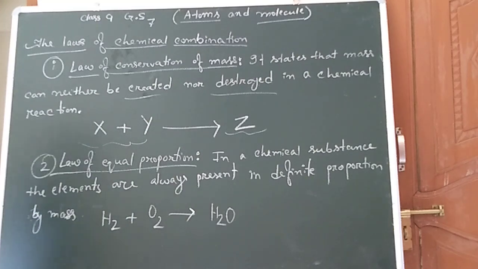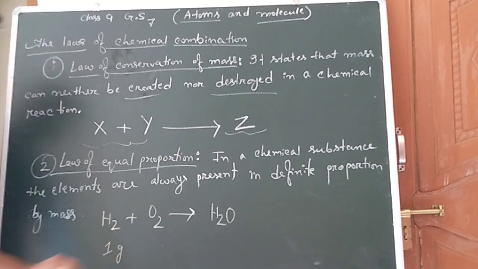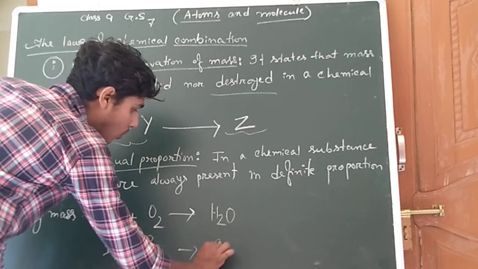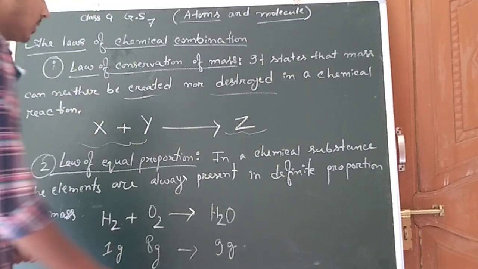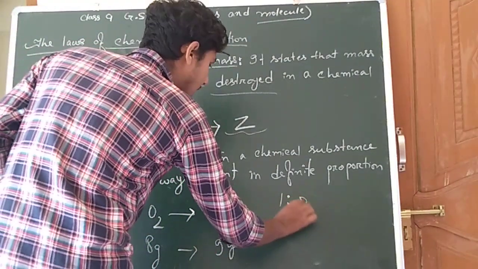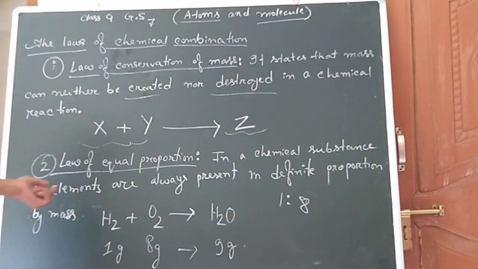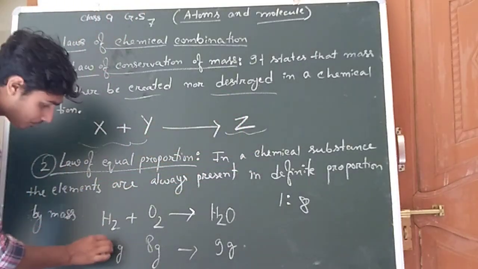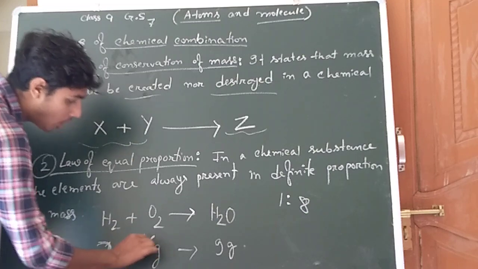Now here, if 1 gram of hydrogen reacts with 8 grams of oxygen, then 9 grams of water is produced. So what is our ratio here? 1:8. The ratio of hydrogen and oxygen is 1:8. Say 2 grams of hydrogen cannot react with 8 grams of oxygen. It is always 2 grams of hydrogen reacting with 16 grams of oxygen.